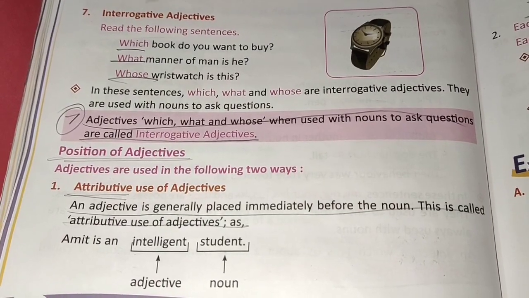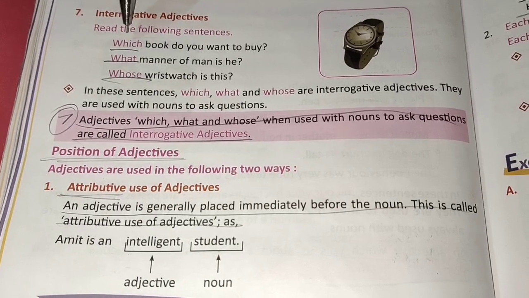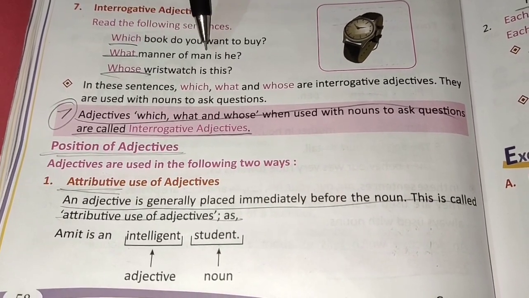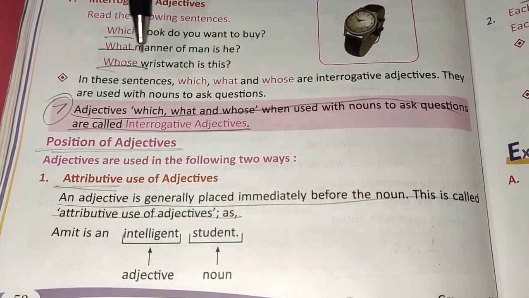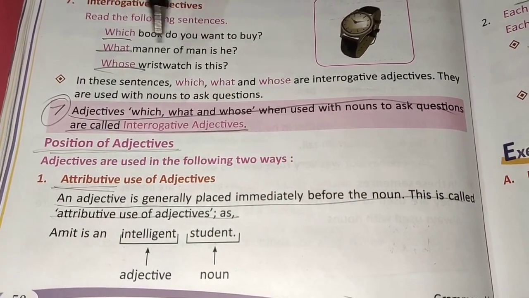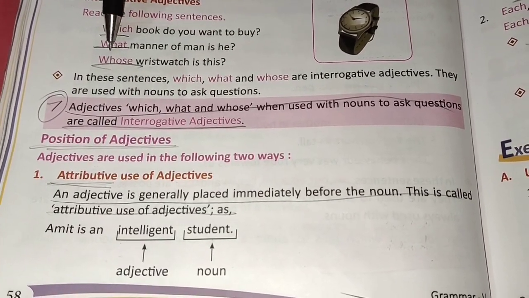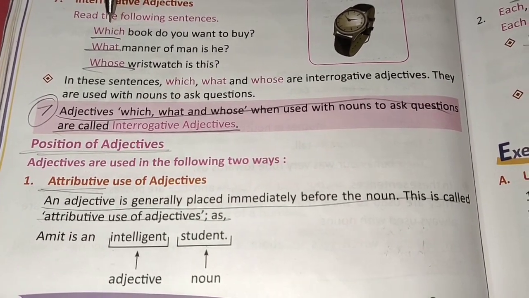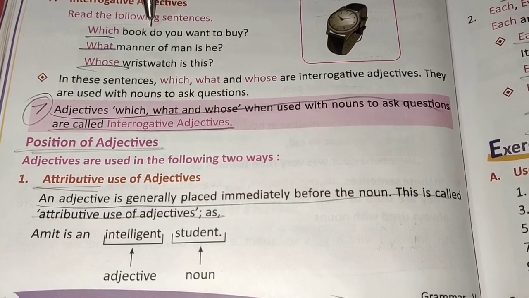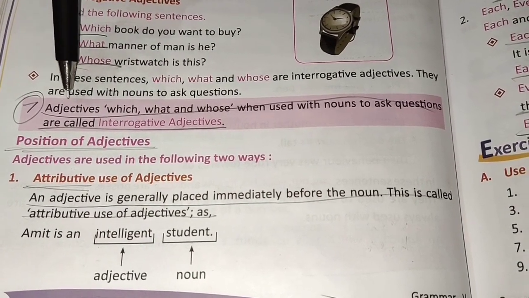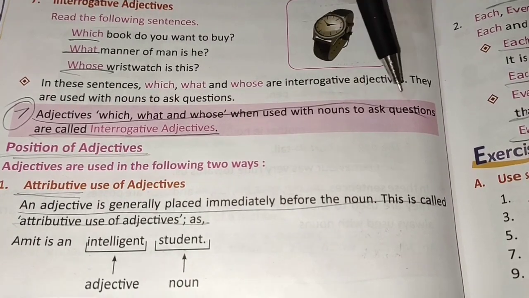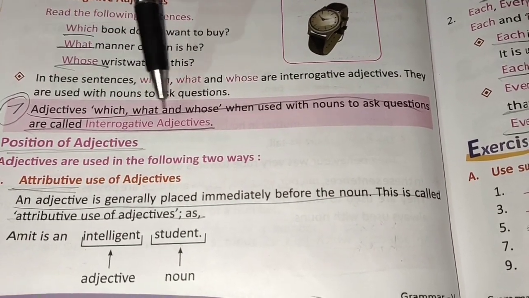Seventh is interrogative adjective. Which book do you want to buy? What manner of man is he? Whose wristwatch is this? Now in these sentences, which, what, whose, they are interrogative adjectives. They are used with nouns to ask questions. So we can define adjectives which, what, and whose, when used with nouns to ask questions, as interrogative adjectives.